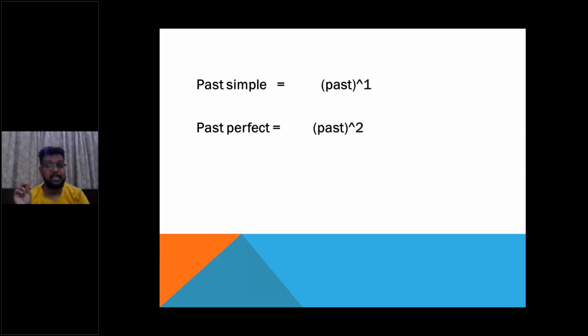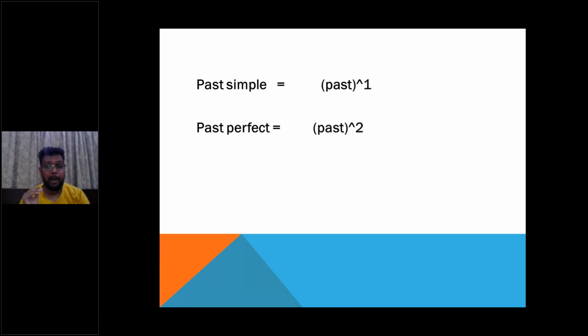Now both these incidents are in the past. He came in the past, and I had taken lunch is also in the past. So in this sentence, we have to recognize which incident happened first and which incident took place later on. So taking lunch was the incident which had taken place earlier than when he came.